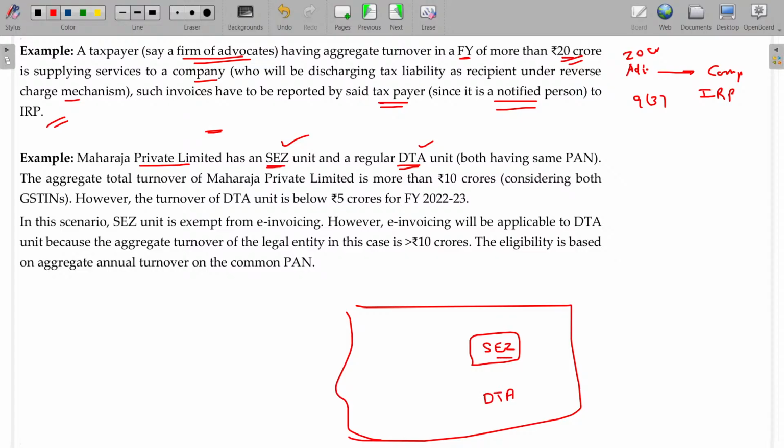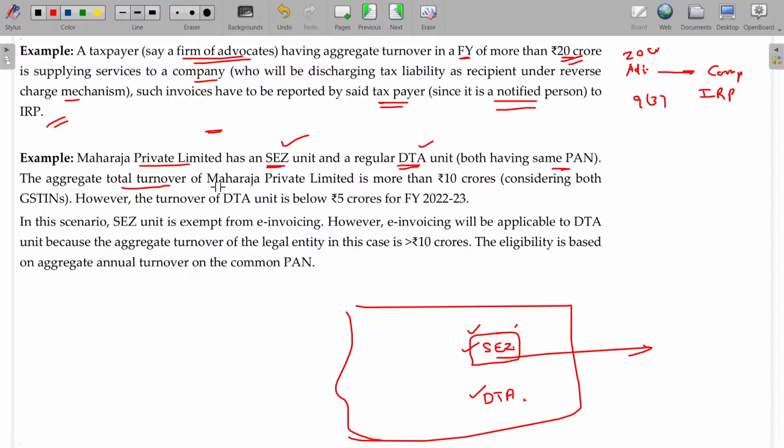Whatever the things you manufacture in SEZ is usually exported, and you have the other unit in other places. The GST will be applicable in all the other places, not here. That's why the rest of India other than SEZ is called the domestic tariff area. He has one unit in SEZ, another unit in DTA. Usually he will not pay the tax for SEZ, but he has to pay the tax for DTA. Both have the same PAN.